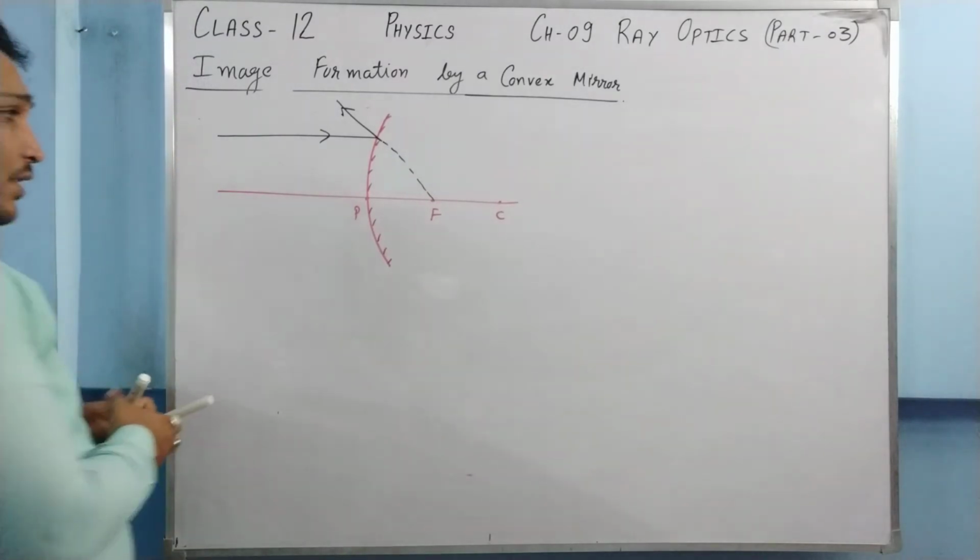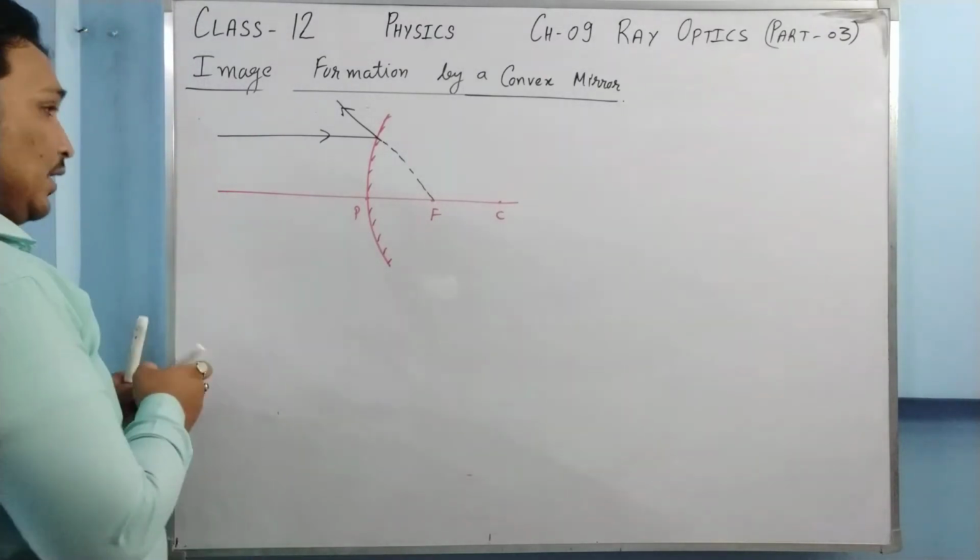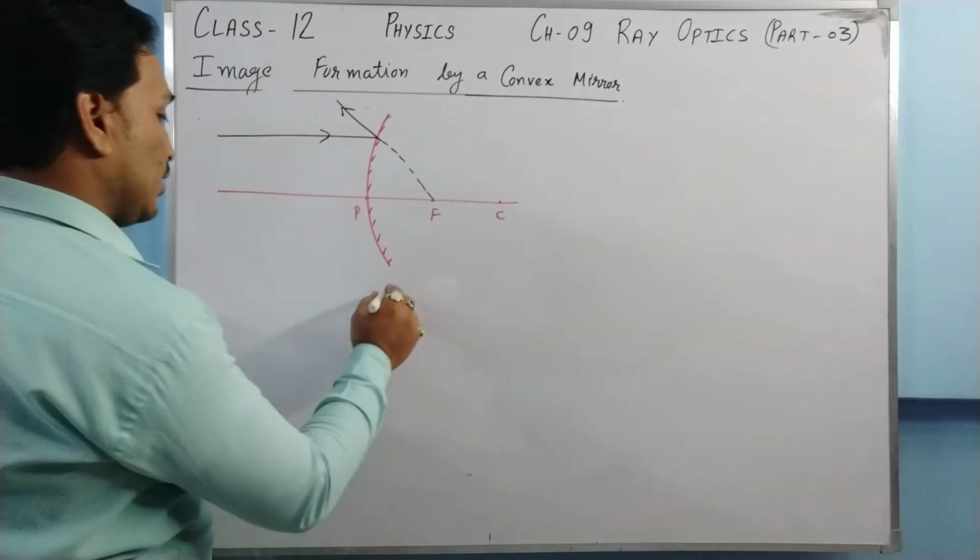The second ray, let me make a separate diagram.